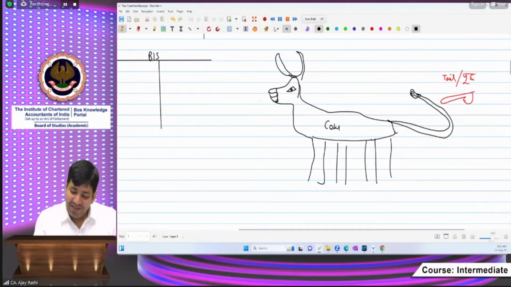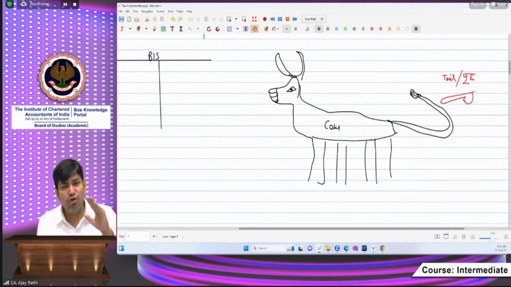Beta, see, if the bull goes to the left, where will the tail go? Definitely the tail will also follow the bull, because the tail is attached to the bull. It means where the bull goes, the tail will also go.